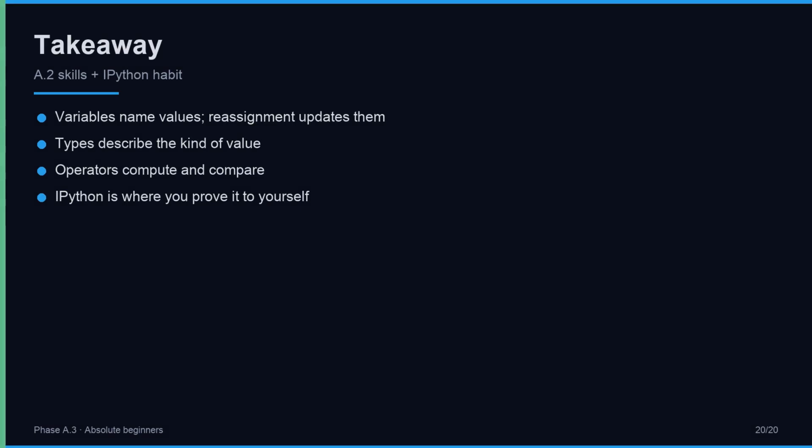Variables name values. Types describe kinds. Operators compute and compare. ipython is where you prove each idea to yourself. That combination is the foundation for functions and everything after. Especially remember, variables name values, reassignment updates them.